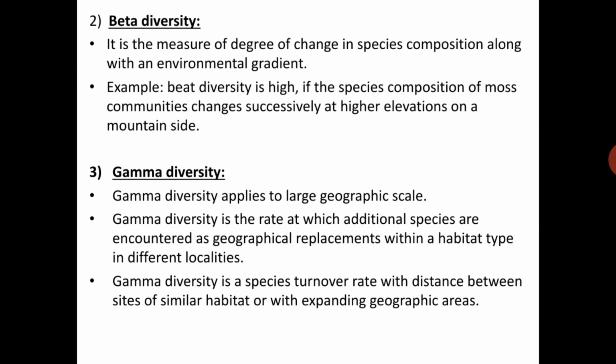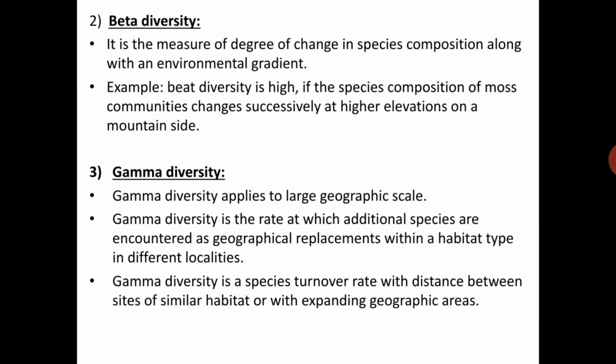It is the measure of degree of change in species composition along with an environmental gradient. For example, beta diversity is high if the species composition of moss communities changes successively at higher elevation on a mountain side. So that's beta diversity, nothing but a degree of change in species composition along with the environment. As the environment changes, the species composition and their behavior change. That's nothing but beta diversity.